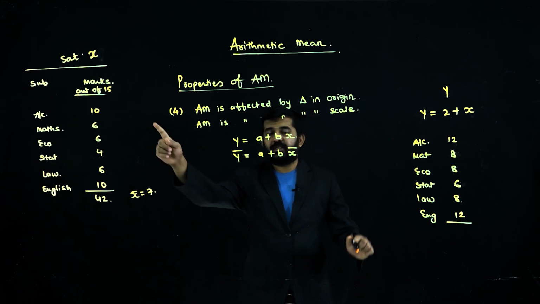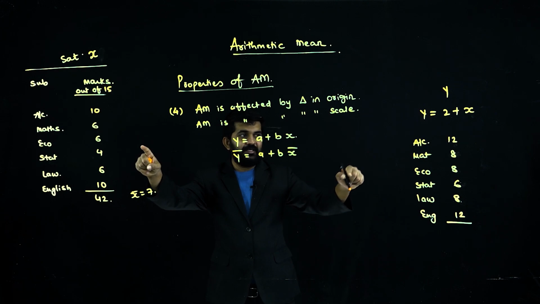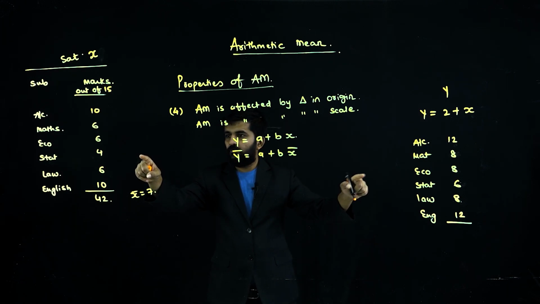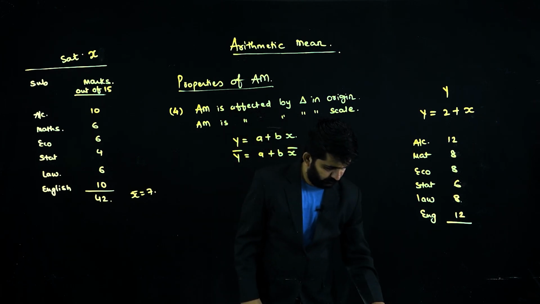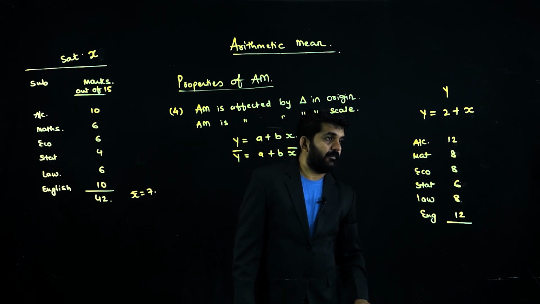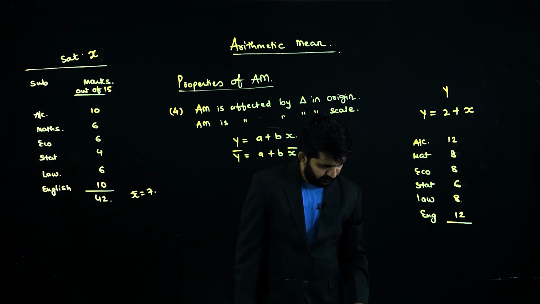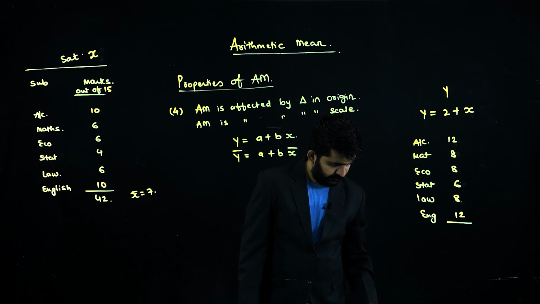No, there is some mistake. 10, 12, 6, 8, 6, 8, 4, 6, 6, 8, 10, 12. Yes, it is 54.